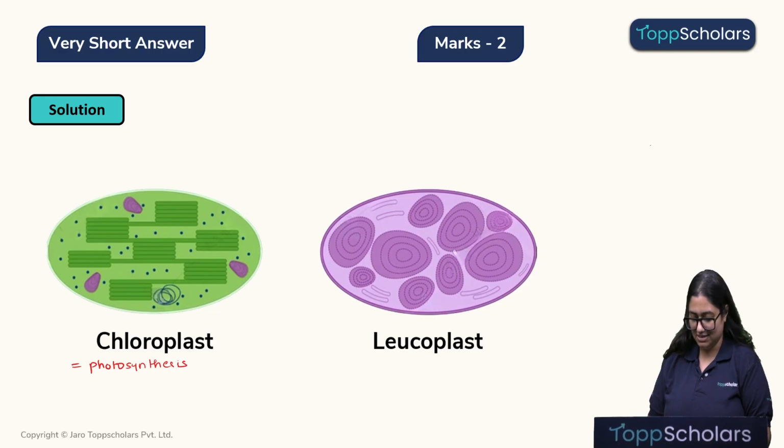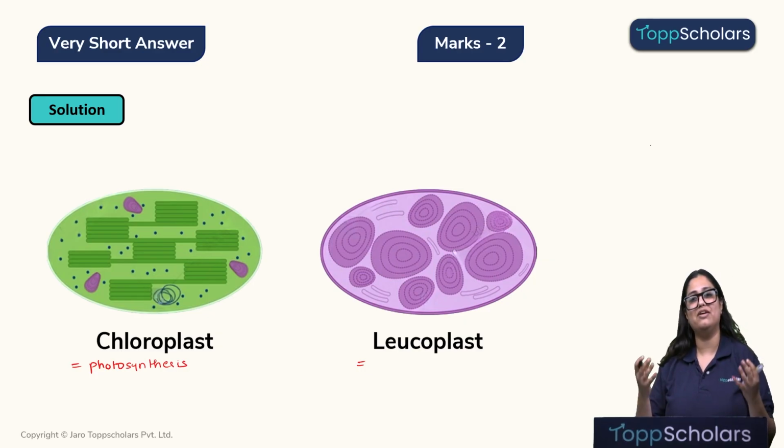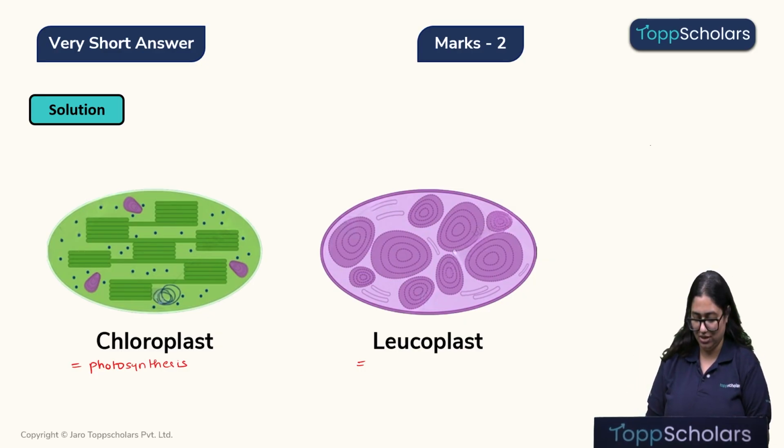Whereas leucoplast, this is a plastid which we will find in the potatoes especially, because it stores a lot of starch. So, potatoes are filled with leucoplast. Okay. So, this is a starch storing plastid.